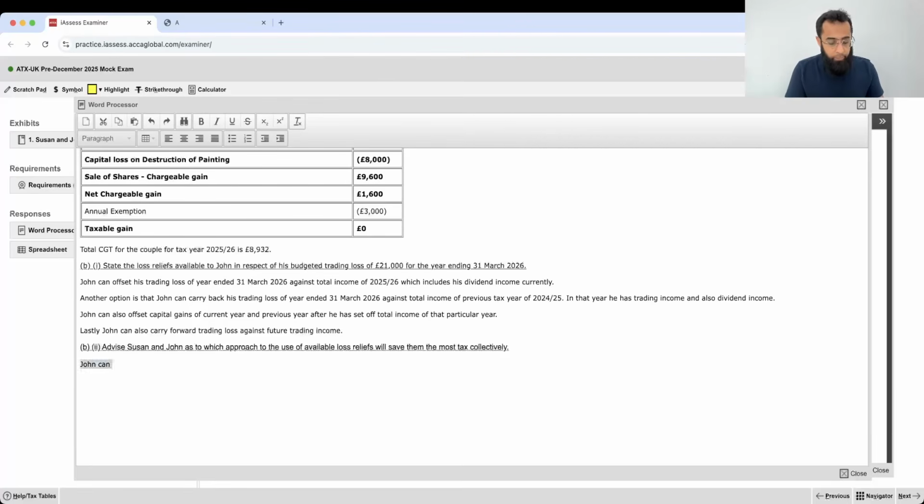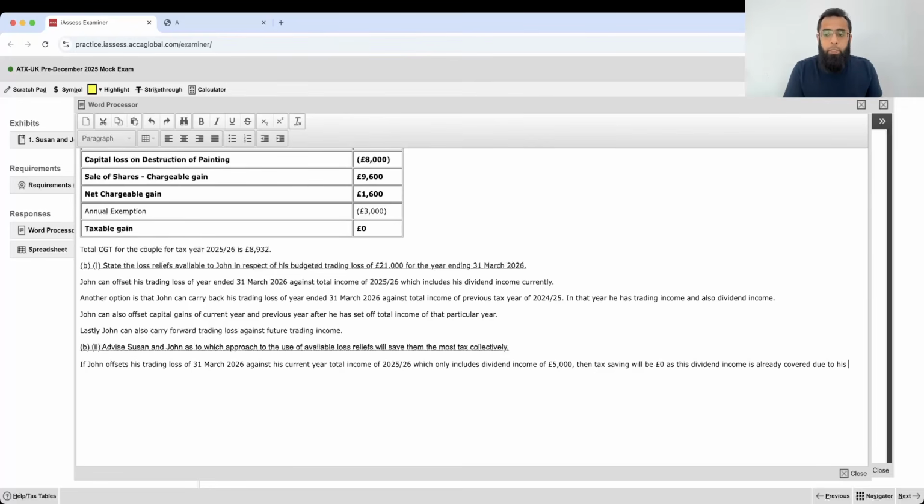If John offsets his trading loss of year ended 31st March 2026 against his current year total income of 2025-26, which only includes dividend income of 5,000 pounds, then the tax saving will be zero, as this dividend income is already covered due to his personal allowance of 2025-26.